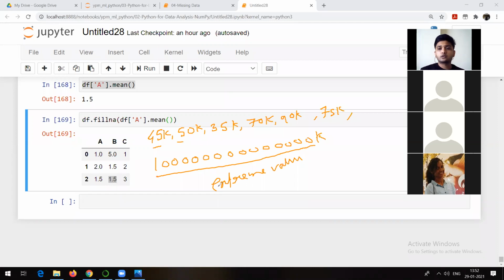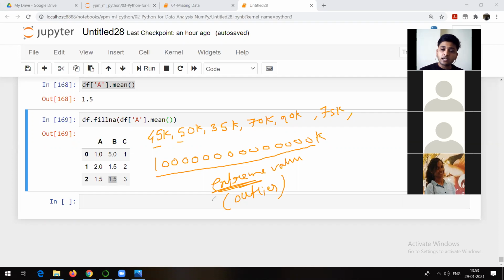That means we are not actually getting the actual average of this particular data. Are you people understanding my point? So my point is that average is affected by outliers. This is called an outlier or extreme value. So average is affected by outliers or extreme values.